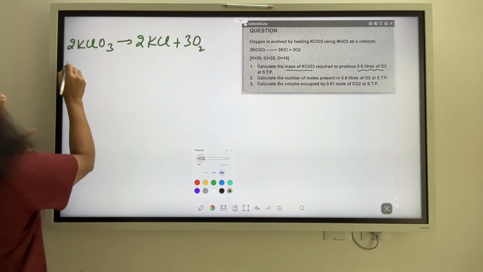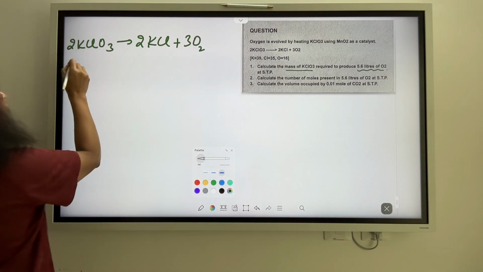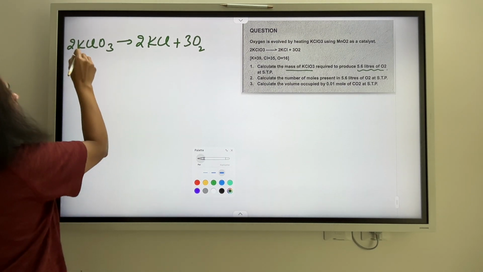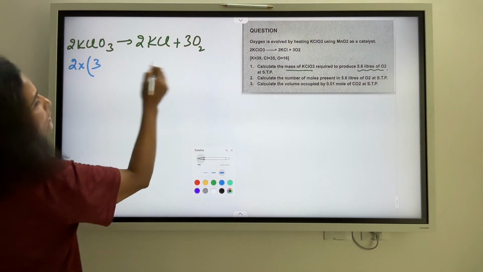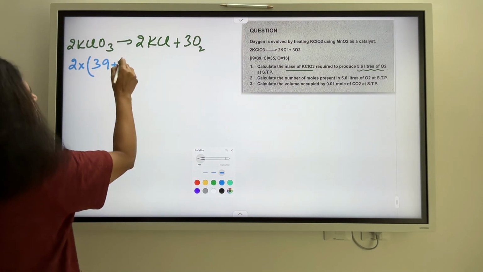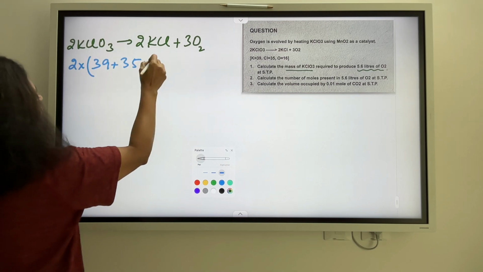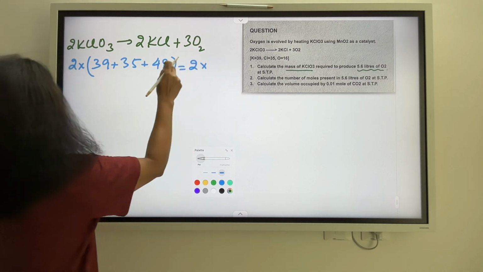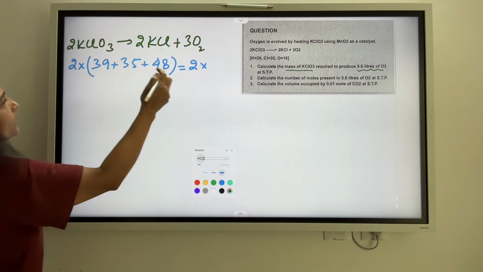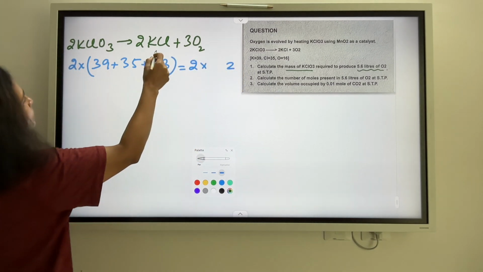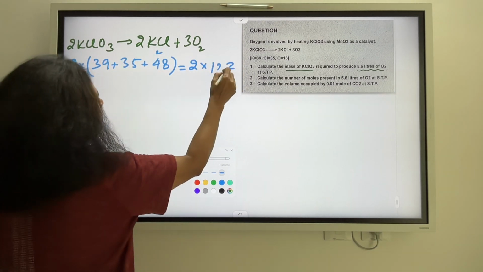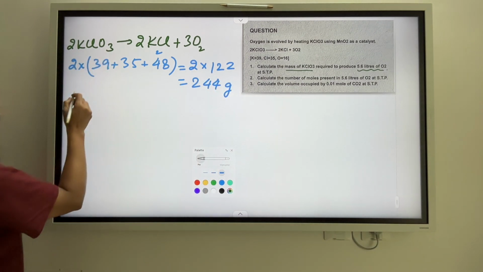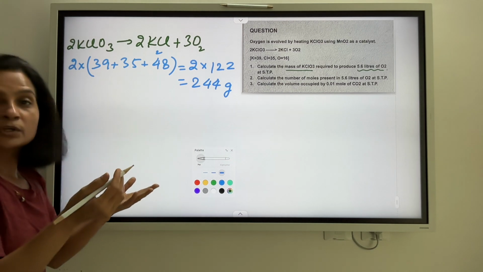So what do we have here? Mass of KClO3 निकाल लेते हैं. So 2 moles of KClO3 is how many grams? So 2 into, if you look at this, potassium is 39, chlorine is given as 35.5, 16 3s is 48, which is going to give us 2 into, how much do I have? 8 and 5 13 and 9 22, 2, and we have a 2 here, 2 4s are 8... that means 244 grams. So 2 moles of KClO3 is nothing but 244 grams.